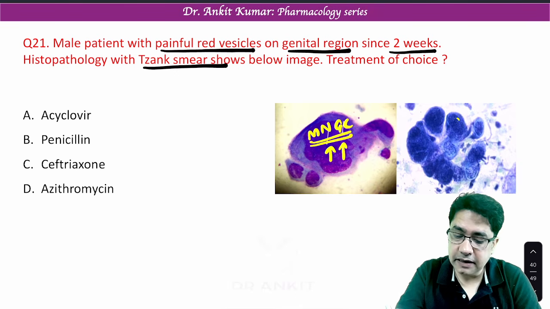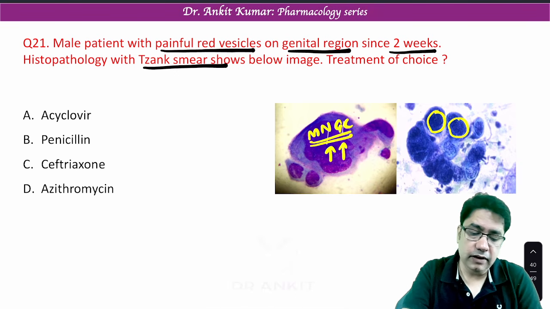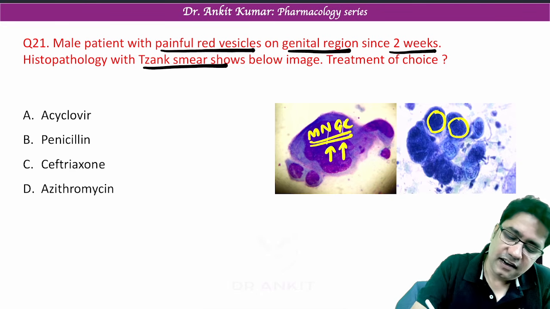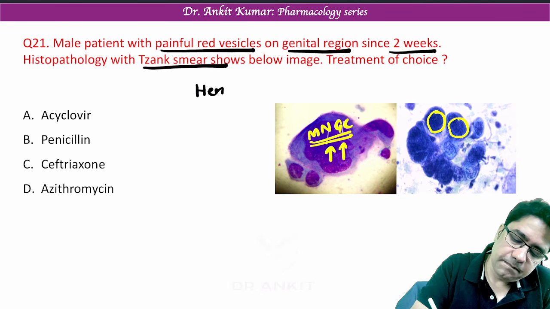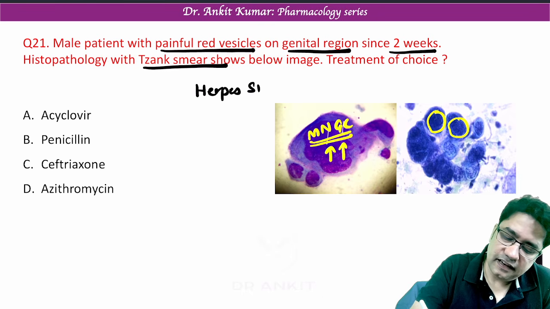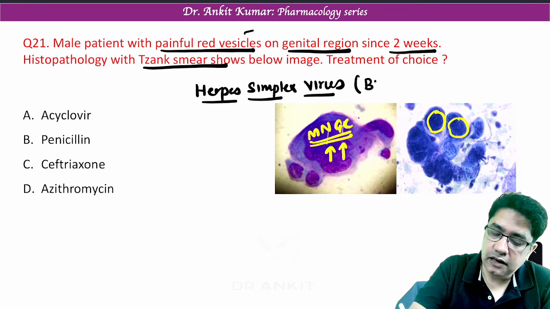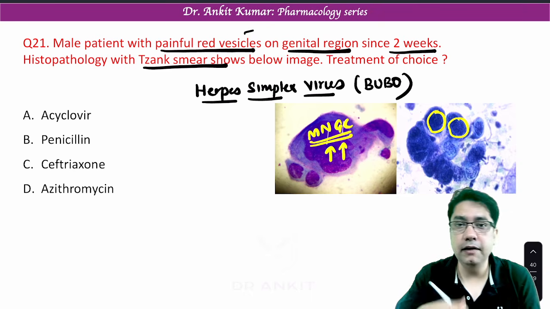Okay, these are the big giant cells. So can you tell me which infection we are talking about? Yes, we are talking about herpes simplex virus infection. It can lead to painful red vesicles.